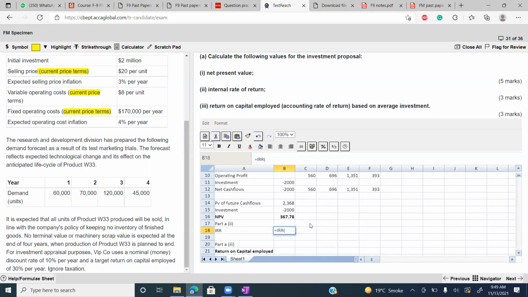Bracket start, select all net cash flows from year 0 onwards. Bracket close, enter. Excel will calculate the answer. There is no need to discount at higher rate, no need to discount at lower rate, and then apply the typical IRR formula. You can simply use this shortcut key and calculate the answer. So life is very simple.